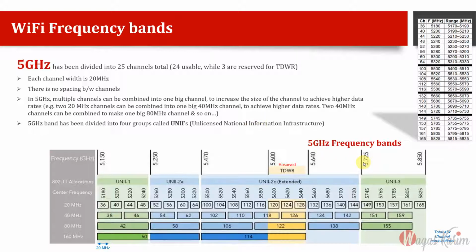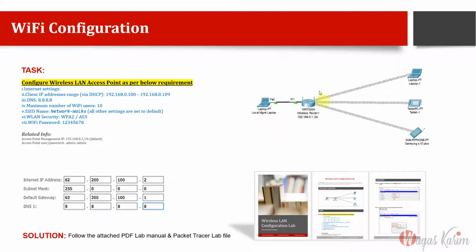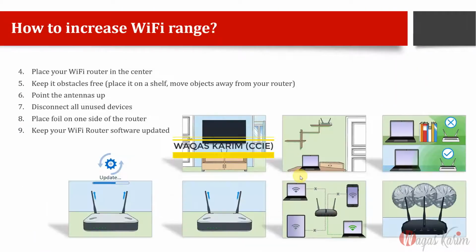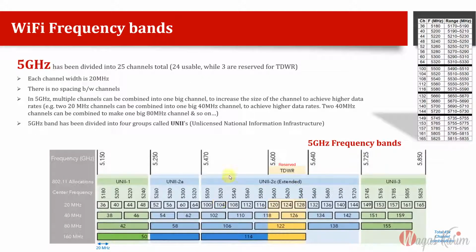When you go to your Wi-Fi router configuration in our lab part, I have created a practical lab in which I want you to configure Wi-Fi yourself. Install the Cisco Packet Tracer simulation software, and there you go through installation, configuration, and then the devices will be connected. You will see all of these configurations when you do it with your own hands, so it's very important to do that lab. I'll give the wireless topology, the Packet Tracer topology, and the PDF lab manual. You can do it yourself so that you will have more idea about frequency bands.